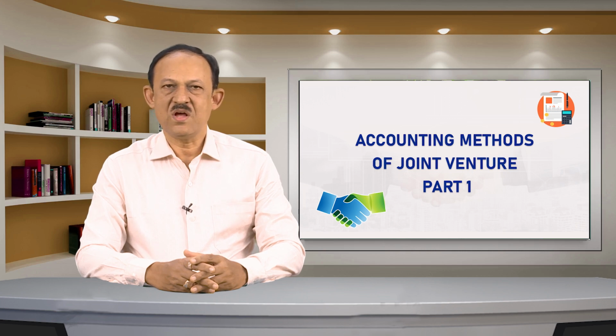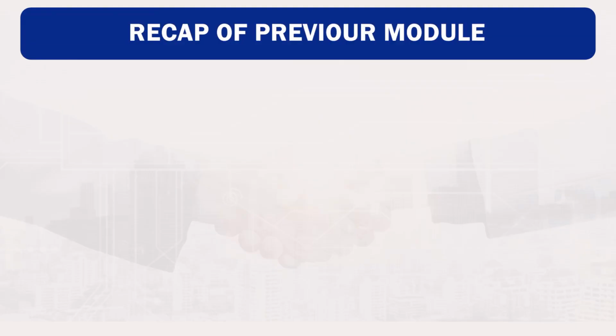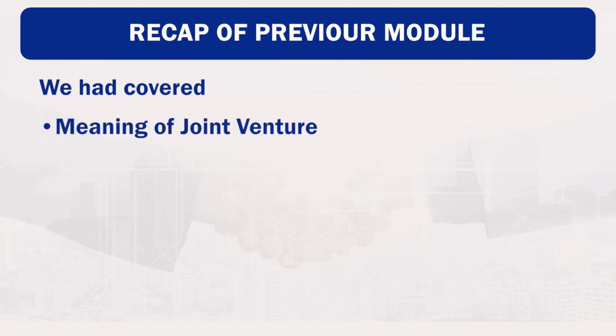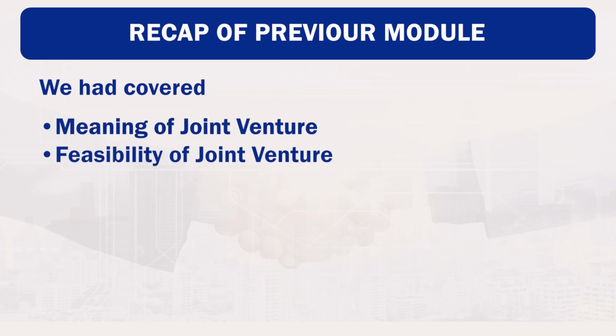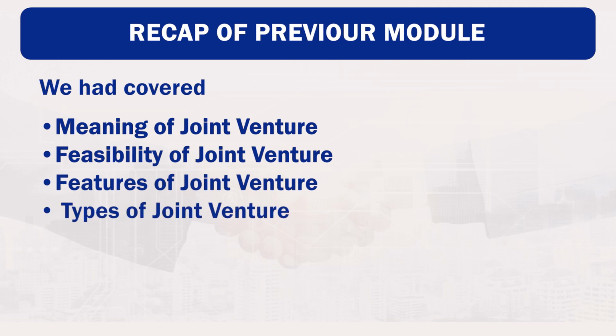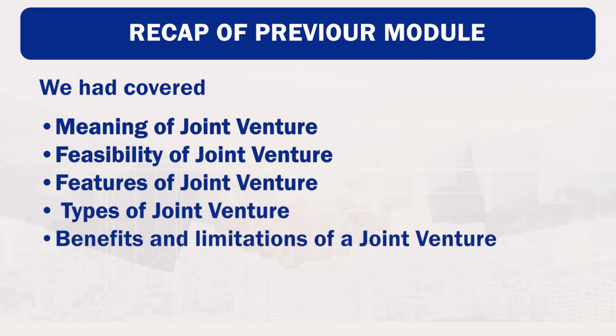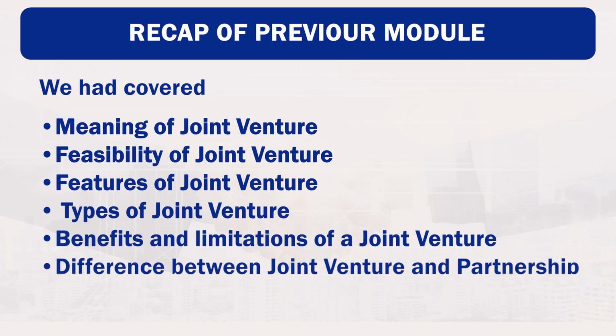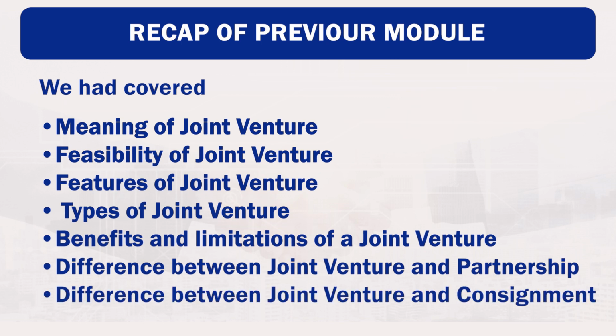Today we would like to learn about joint venture, the accounting method of joint venture accounts when a separate set of books is not maintained. Dear friends, we have discussed the theoretical aspect of joint venture in the previous module, under which we covered the meaning of joint venture, feasibility of joint venture, features of joint venture, types of joint venture, benefits and limitations of a joint venture, difference between joint venture and partnership, and difference between joint venture and consignment.